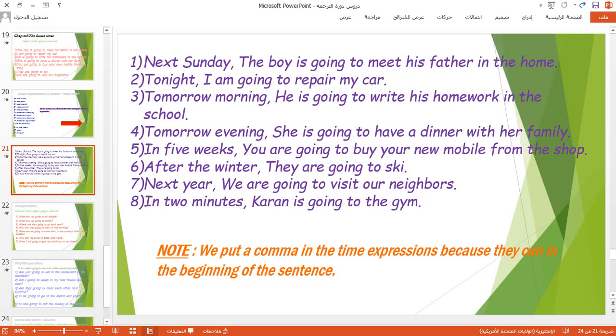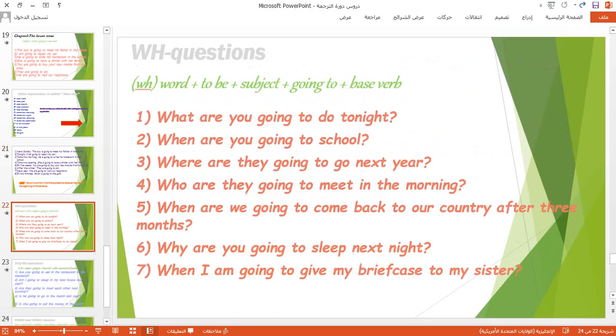So I told you previously, if you add the other expressions like next Sunday, tonight, tomorrow, next year, after the winter, we have to put a comma after these expressions because they came at the beginning of the sentence. But if these expressions came at the end of the sentences, we don't use any comma at all. Okay, we'll move now to the next slide.